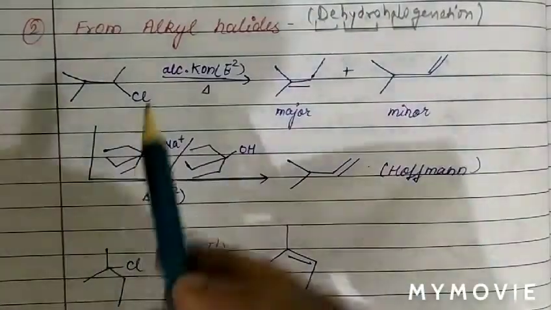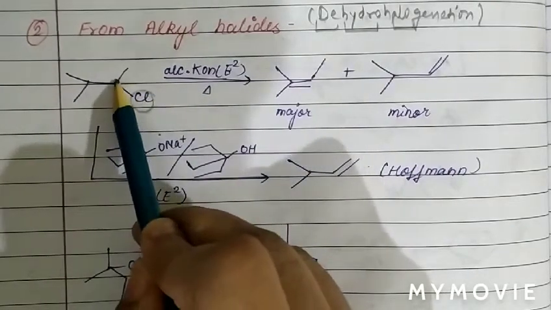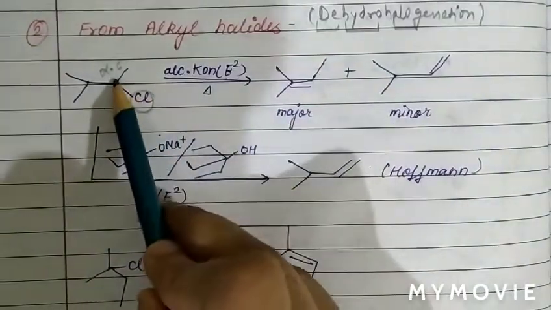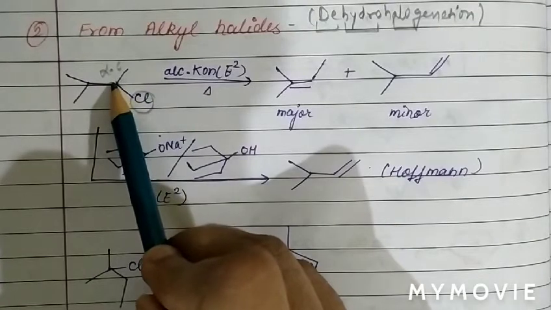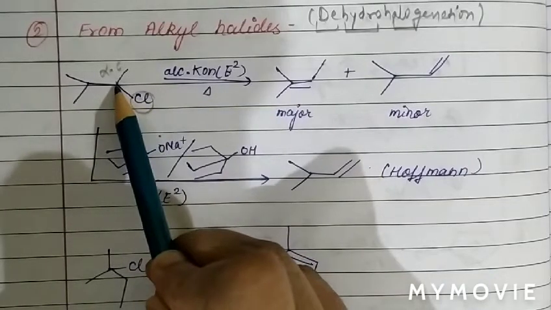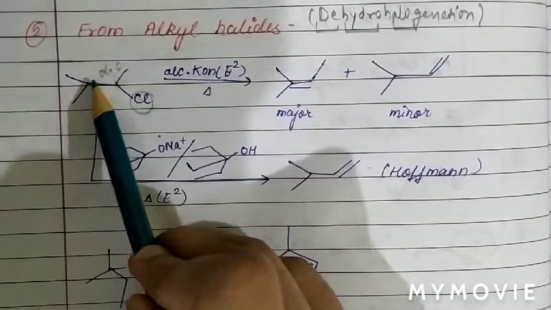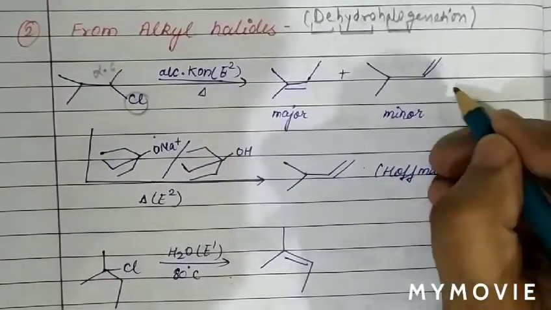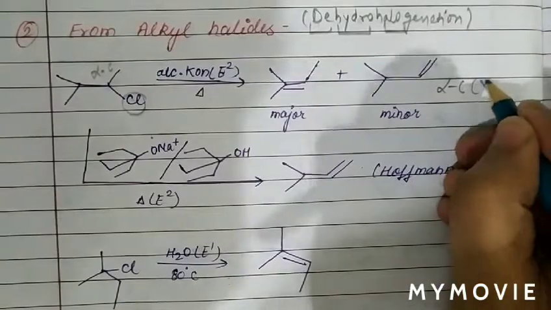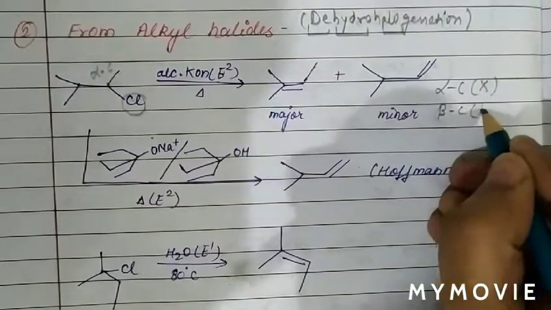Now see, the carbon to which the functional group is attached, we call alpha carbon. So this is alpha carbon, and the carbon which is next to alpha carbon we call beta carbon. This is also beta carbon. So basically, always from the alpha carbon the halogen is removed, and from the beta carbon hydrogen is removed.